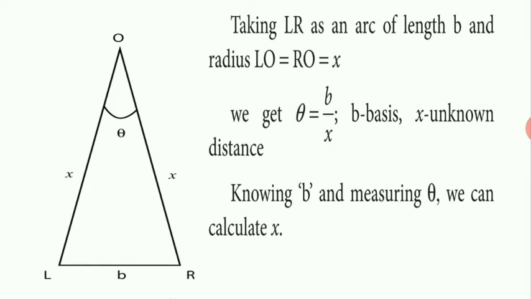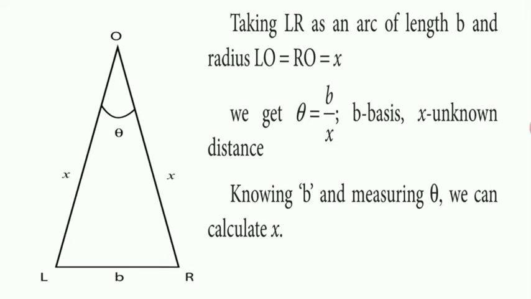Taking LR as an arc of length B and the radius LO equal to RO equal to X, we get theta is equal to B by X. B is the basis, X is the unknown distance. Knowing B and measuring theta, we can calculate X.